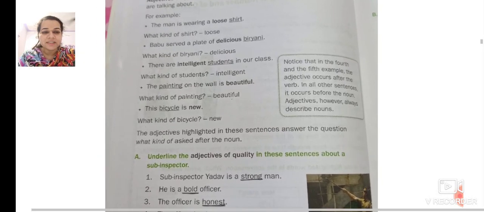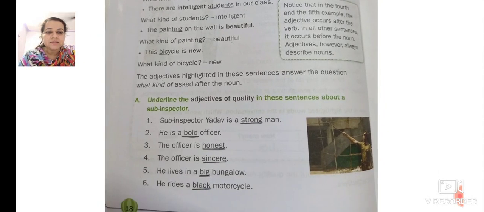Now we move on to the exercise. Underline the adjectives of quality. What are we going to do now? Quality. In these sentences about a sub-inspector. Sub-Inspector Yadav is a strong man. He is a bold officer. Now man is a noun. Officer is a noun. The officer is honest. How is the officer? What kind of officer is he? He is honest. Now whether it is coming before the noun or after the noun, it is telling more about the noun.